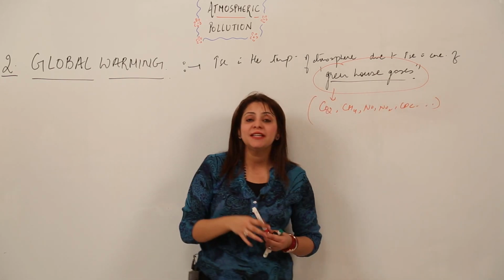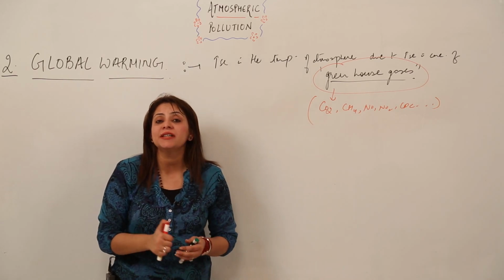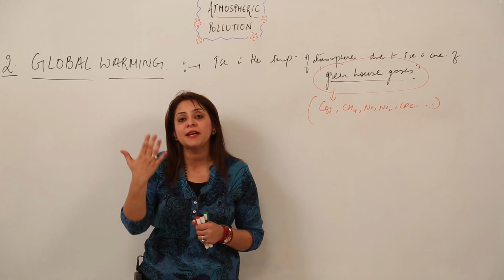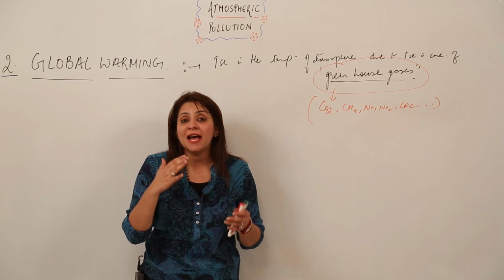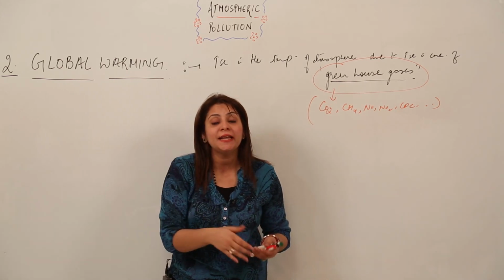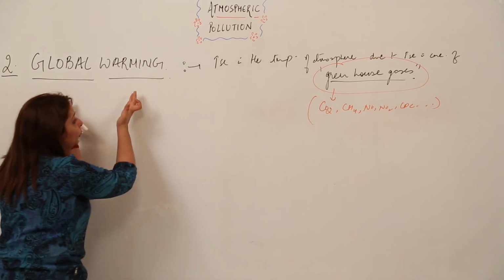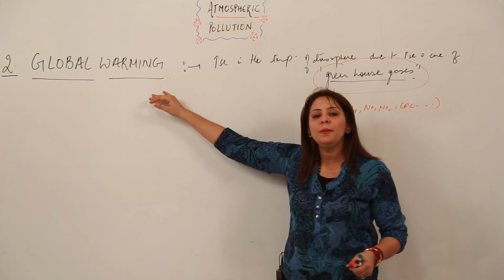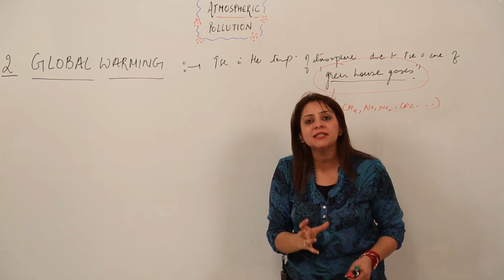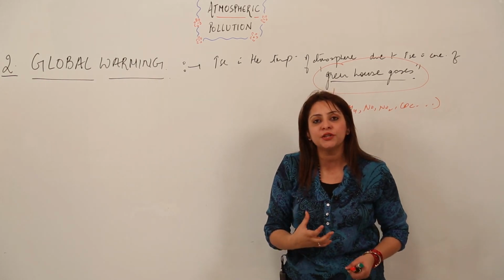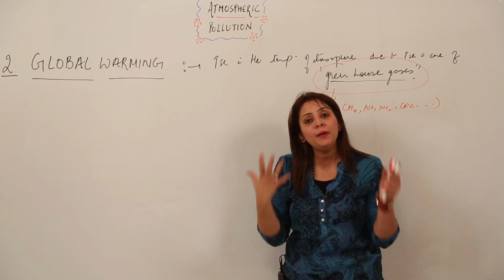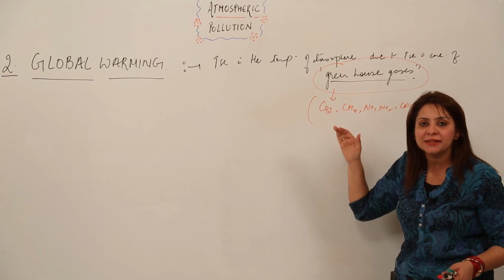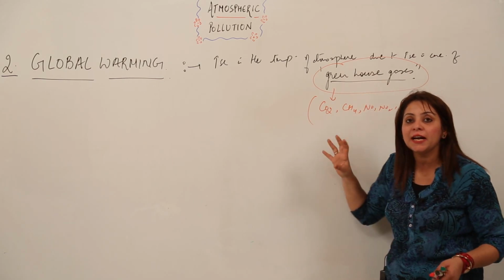So that means they are considered to be greenhouse gases. They help increase the temperature of the atmosphere, and as they increase the temperature globally, that is why the name given is global warming, right? Again I am repeating for you: global warming means the rise in the temperature of the atmosphere globally. How? Due to the high concentration of greenhouse gases, that means these gases in the atmosphere.